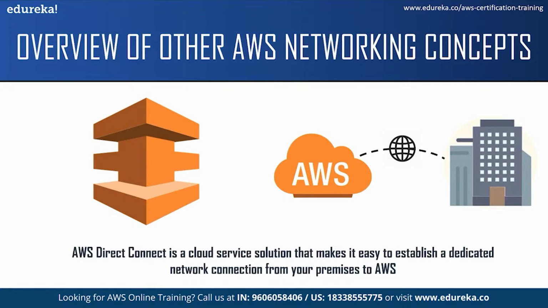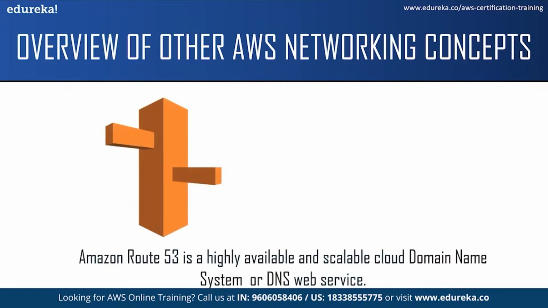AWS Direct Connect is also compatible with all the AWS services and is available in speeds starting from 50 Mbps and can be scaled up to 100 Gbps. It helps you build a hybrid environment which allows you to use the benefits of AWS and continue to utilize your existing infrastructure. Now let us move on to our next service, which is Route 53.